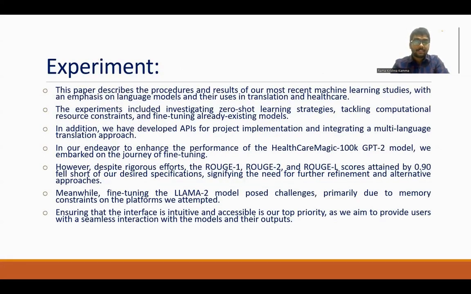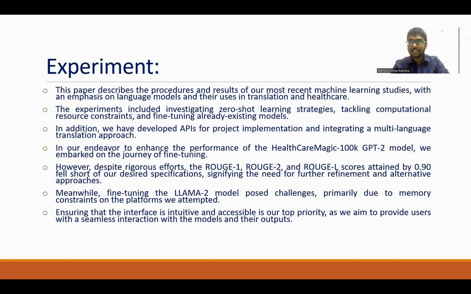So coming to the experiment section, here we are using different kinds of machine learning studies and large language models, and their use in translation in healthcare. Here we are using various machine learning approaches like fine tuning, zero shot learning, and other different kinds of algorithms. In all of them, we are trying to use a zero shot learning approach. And we are using APIs for the integration of the multi-language translation layer.